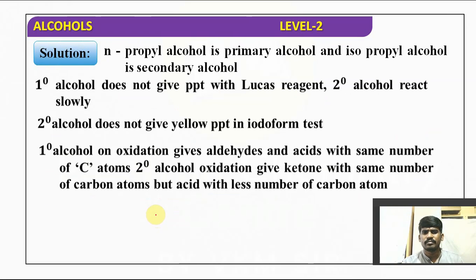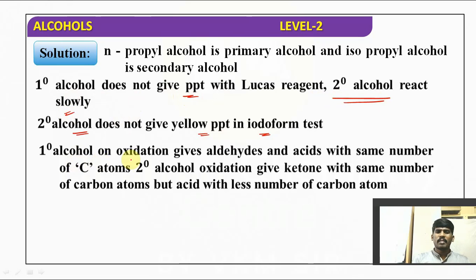Secondary alcohol does not give the yellow precipitate in the iodoform test, but primary alcohol can give. Primary alcohol does not give a precipitate with Lucas reagent; secondary alcohol reacts slowly. Primary alcohol on oxidation gives aldehyde, secondary alcohol gives ketone, right?